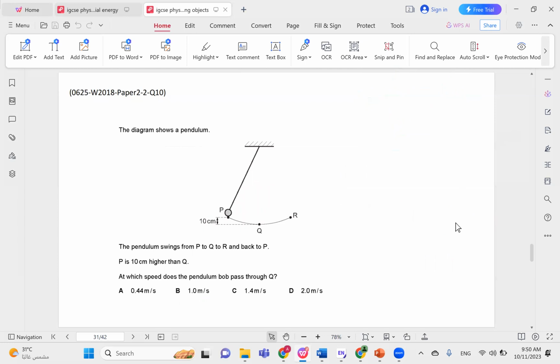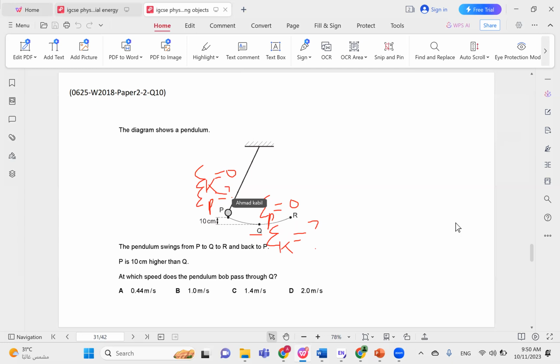The pendulum swings from P to Q to R and back to P. P is 10 centimeters higher than Q. At which speed does the pendulum bob pass through Q? So we assume here that the potential energy is 0, and we want to get the kinetic energy in a sense. And it starts from rest in a sense at P. At the highest point, we assume that the speed is 0. So the EK here in a sense is 0, and we want to get EP.